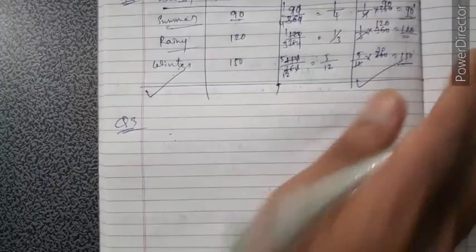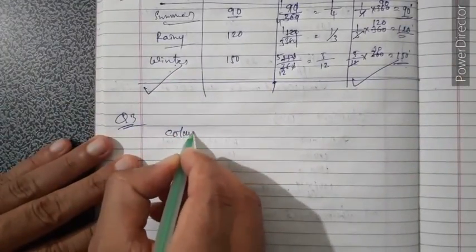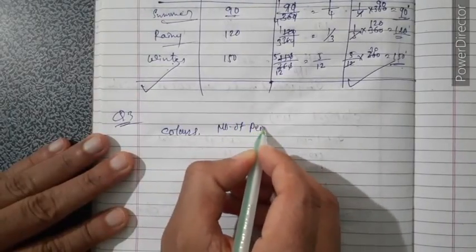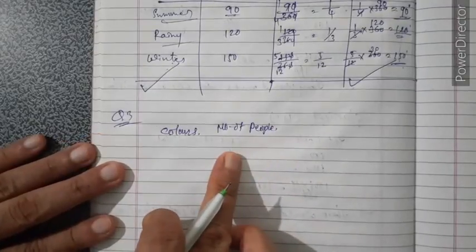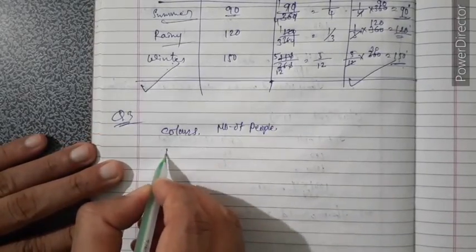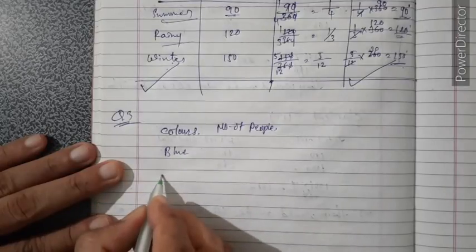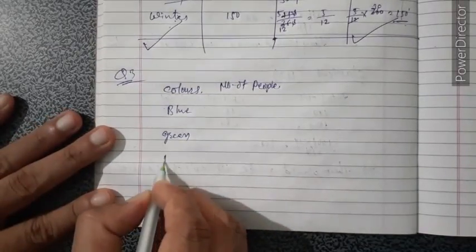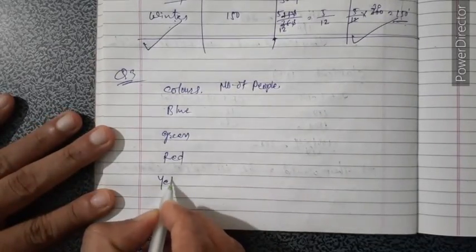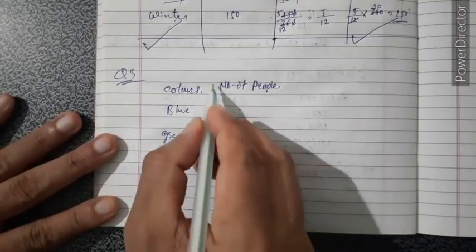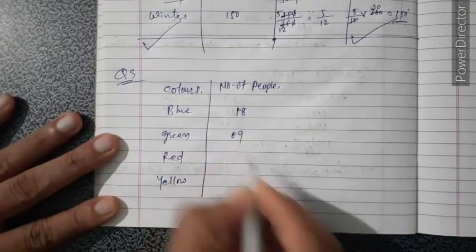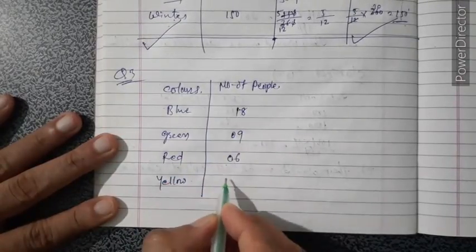So look, first write down colors, and here number of people who prefer that colors. Okay, colors are blue, then green, then red and yellow. And people who prefer that one, blue is 18, that is 9, here 6 and 3.